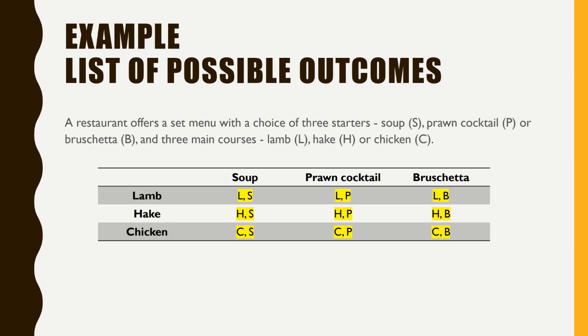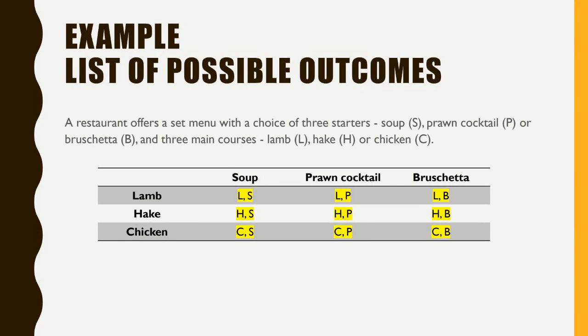So what are the possible combinations? People can select one from the starters and one from the main course, right? Here we have listed all the possibilities. We already know it is 3 times 3 from the counting problem, but here we are listing them all together. L, S, L for lamb, S for soup, and here are all the other possible ways.